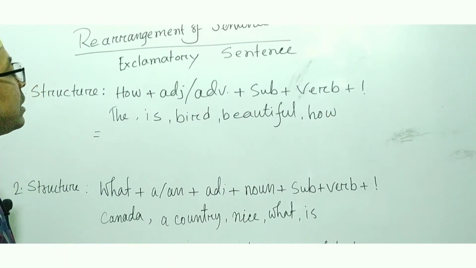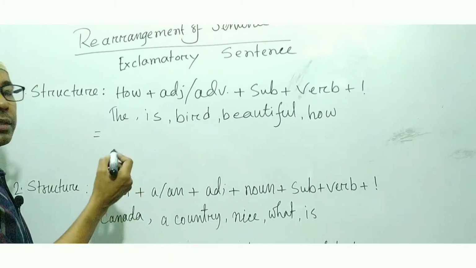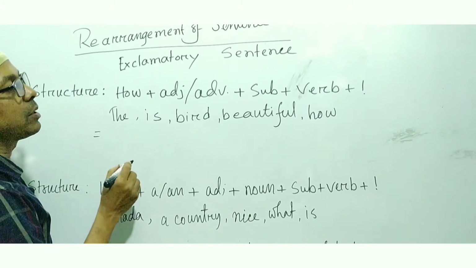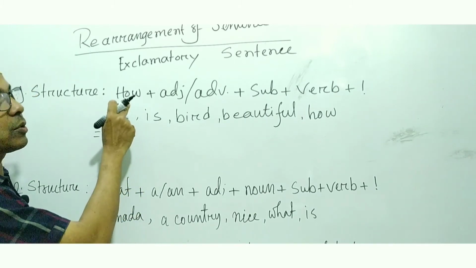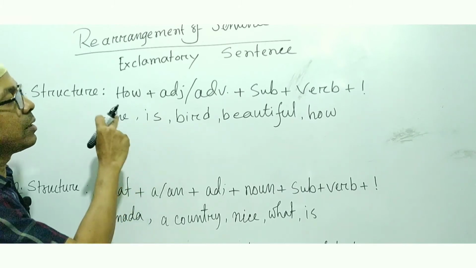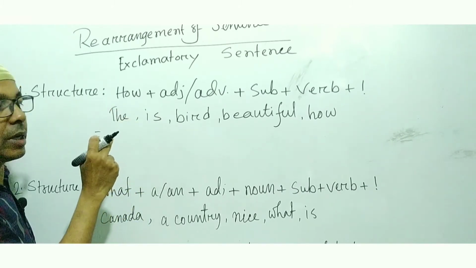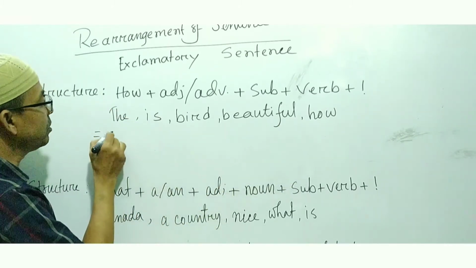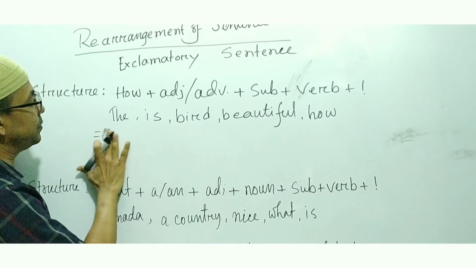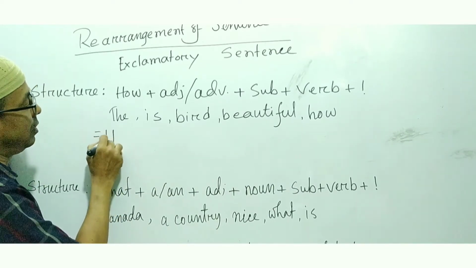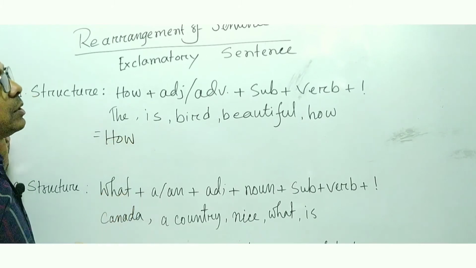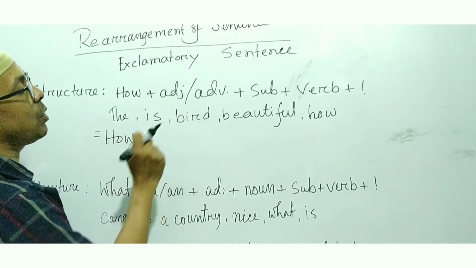Okay, my dear student. So rearrange the sentence. At first you have to find out the how. Here you can see how, then adjective or adverb.